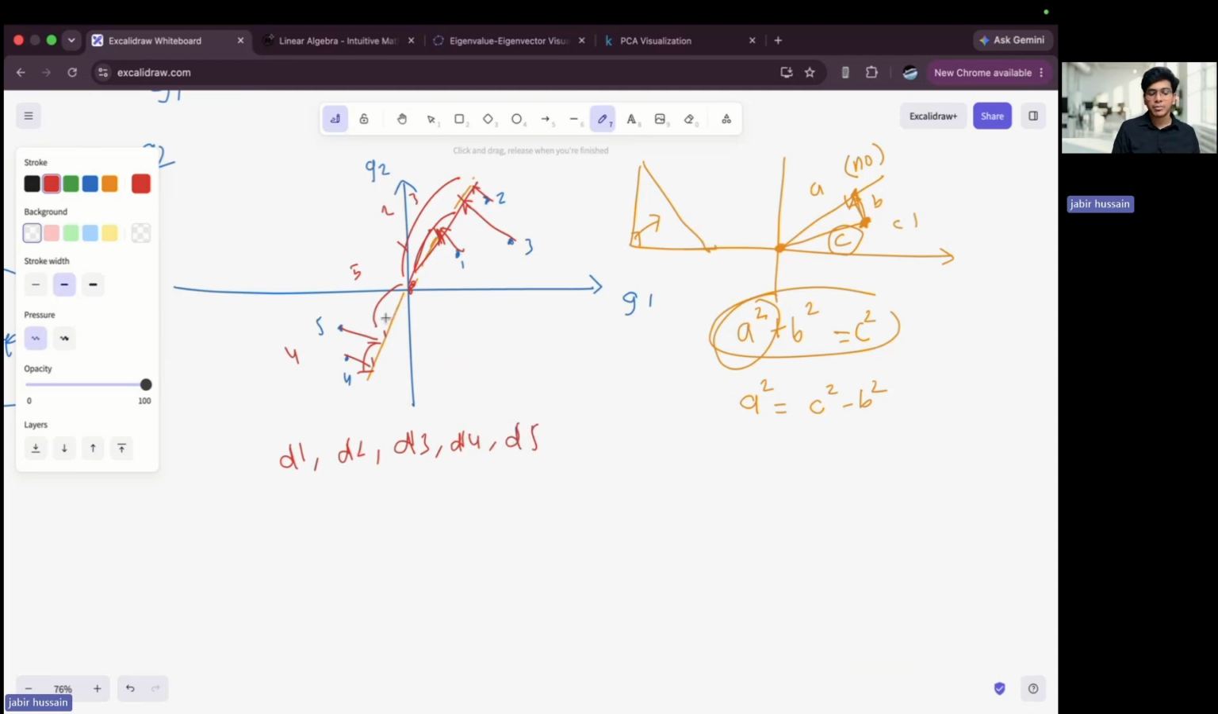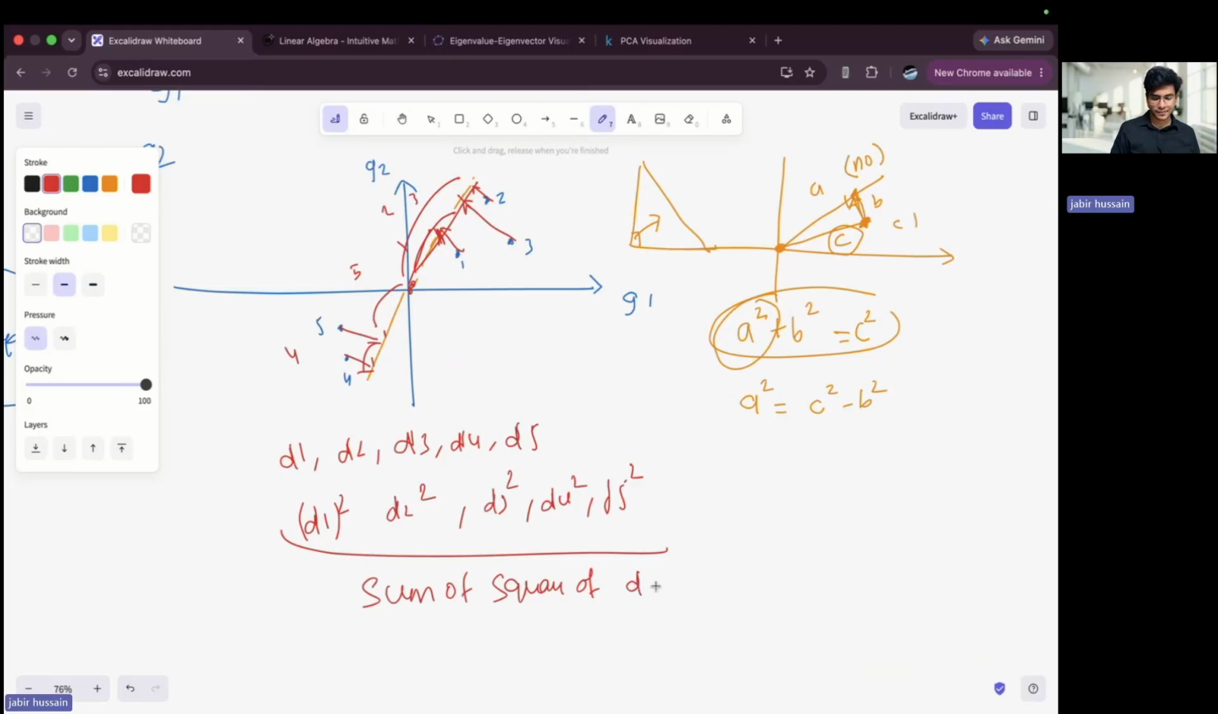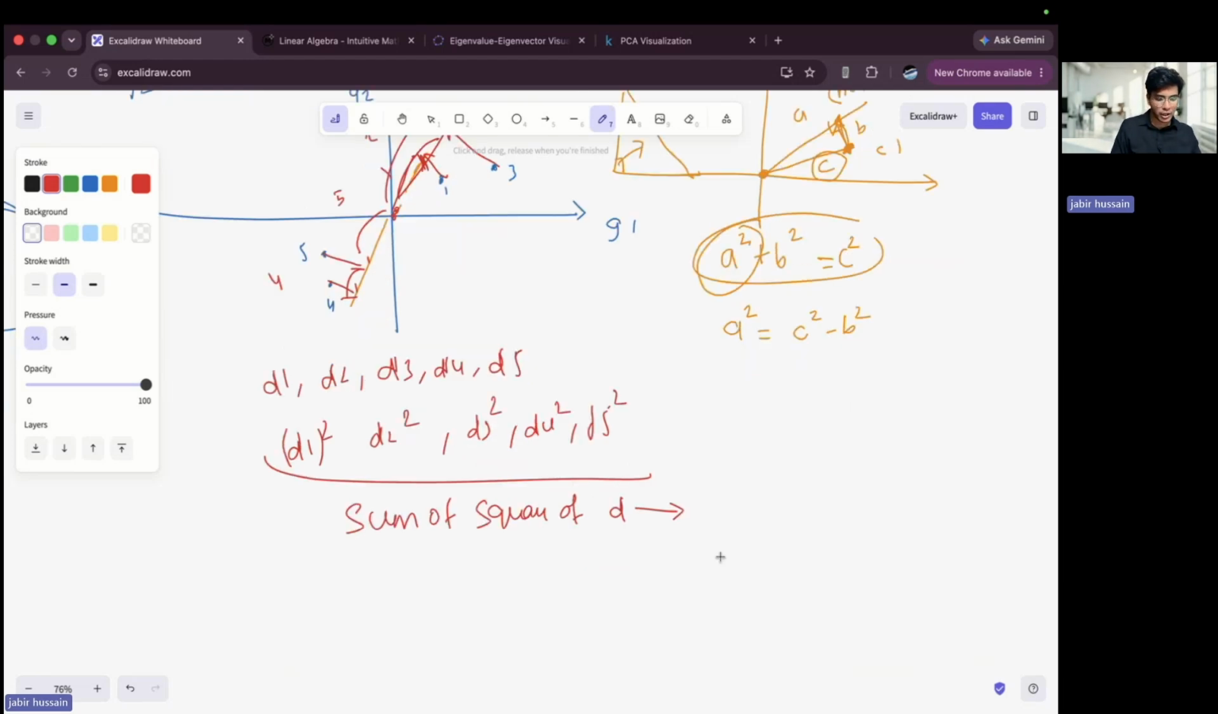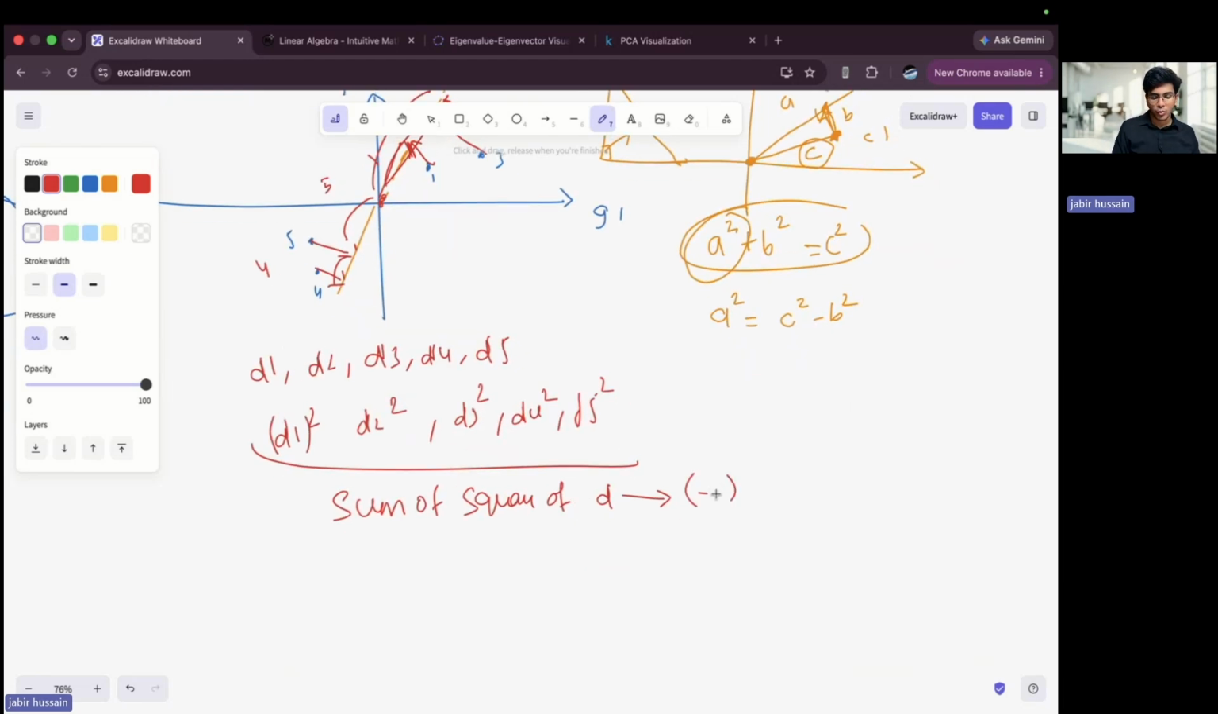And these values can be negative, so I'll take the squares as well. I'll calculate D1 square, D2 square, D3 square, D4 square, D5 square. And I add all of them: the sum of squares of distances. I'll put it aside. Let's say I'm putting it in an array, so I'll put whatever value I get.